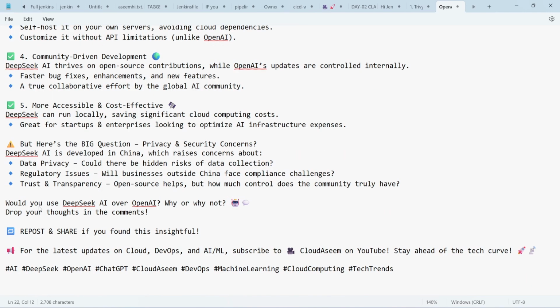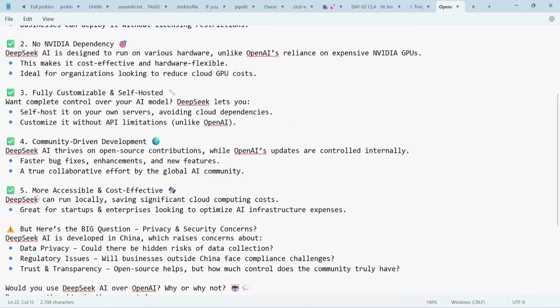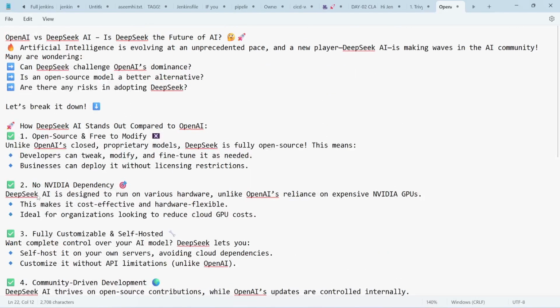The next point is regulatory issues. We know very well the question is whether it is compliant with these regulations or not. Does it have geographical approval from different organizations and different countries or not? Even with transparency and trust, open source helps, but how much control does the community truly have? So this comes with different options, but still it has shaken the AI industry and even NVIDIA. They will hit back again with their updated version. It provided an open door that you don't require any GPU. Even without a GPU, you can deploy AI and LLM models.